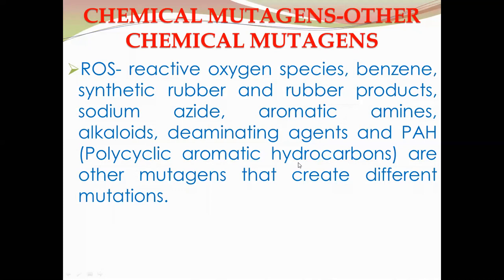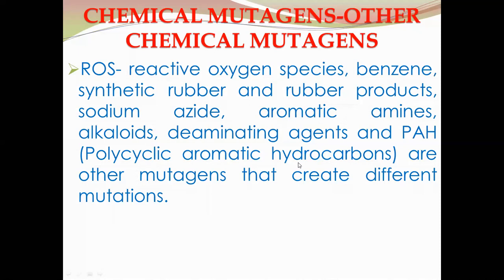So these different chemicals are also mutagenic agents. They can damage our DNA and cause mutations, and these mutations may be dangerous for the individual which carries the damaged DNA.